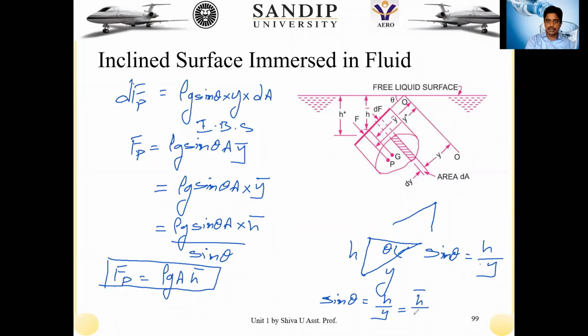h by y is equivalent to h bar by y bar is equivalent to h star by y star is equivalent to h by y, because the inclination made in all the cases is the same. That is the total pressure acting on the particular fluid element on the inclined surface, which we have done.